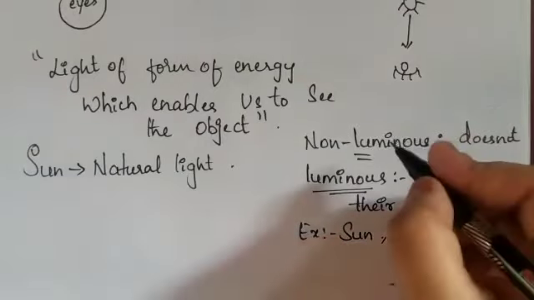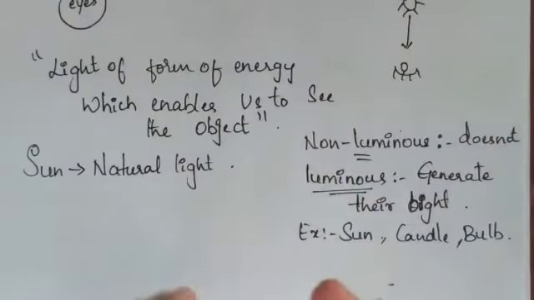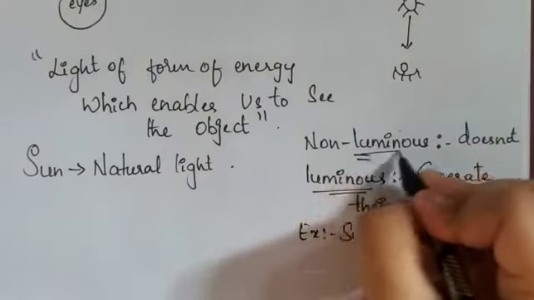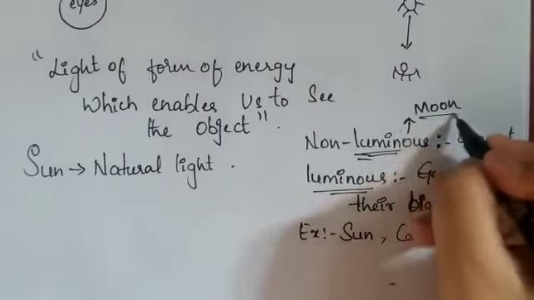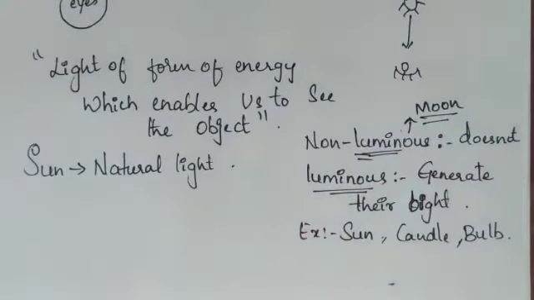For non-luminous objects you can give pen, paper, wall, or chair. The best example of a non-luminous object is the moon, because the moon doesn't have its own light. Due to the sun's reflection, I'll say what reflection is, due to the sun's reflection only you are able to see the light from the moon.